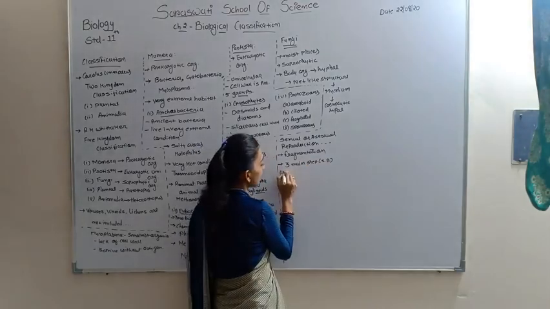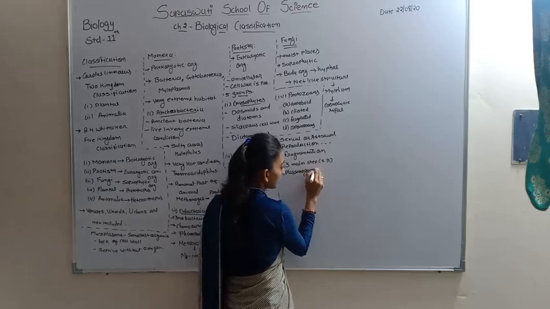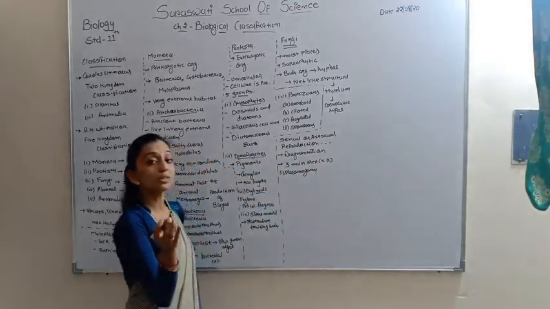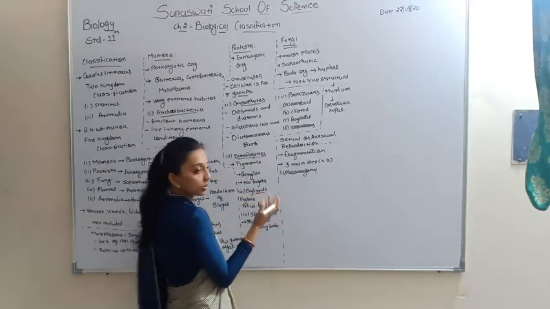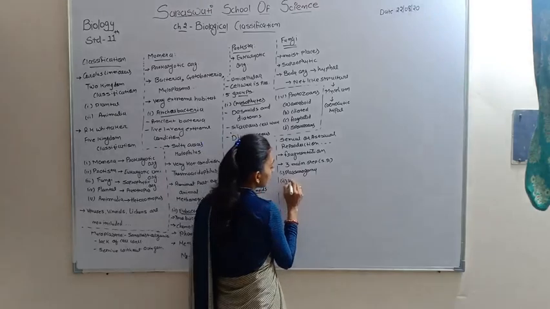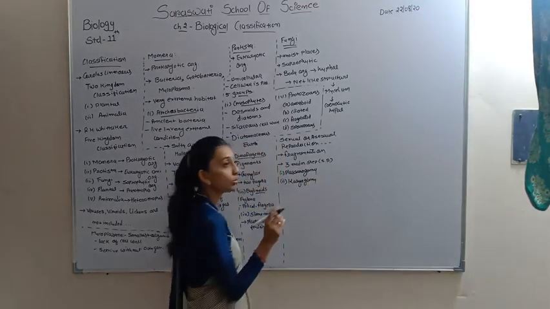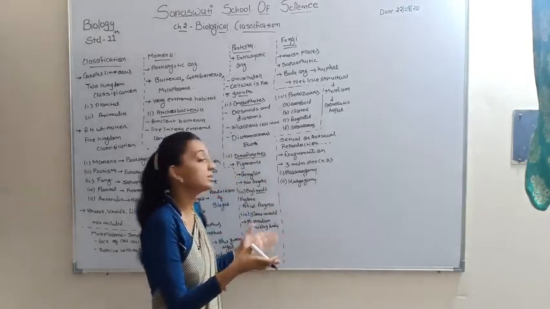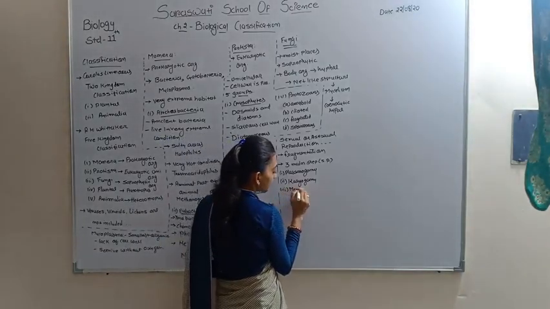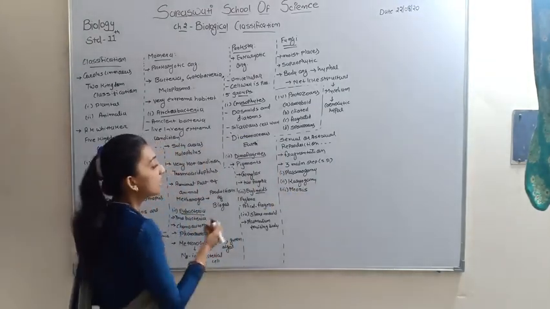The first one is plasmogamy. In plasmogamy, the protoplasm of two non-motile or motile gametes is fused. The second one is karyogamy. Two nuclei of motile or non-motile gametes are fused. It is known as karyogamy. And the third one is meiosis. The haploid spores are produced, and the process is known as meiosis.